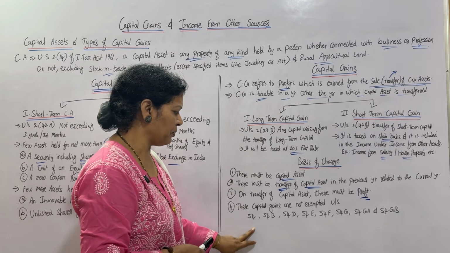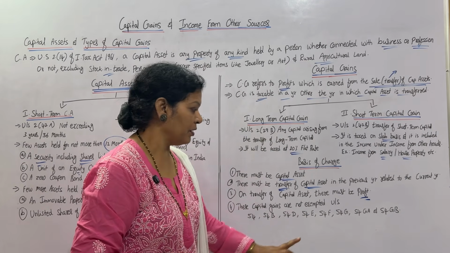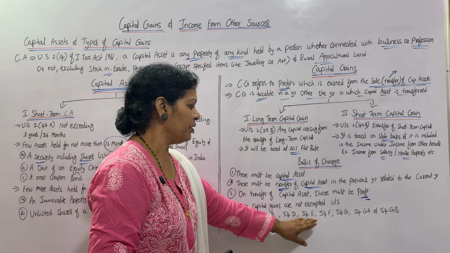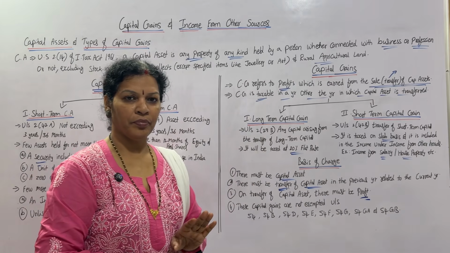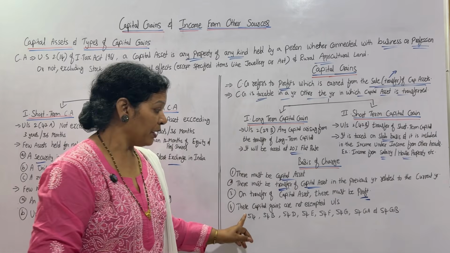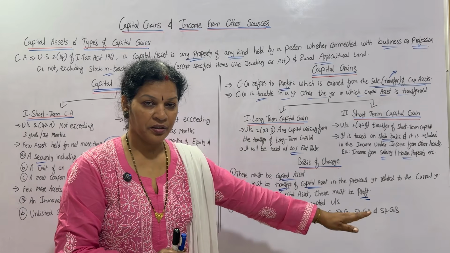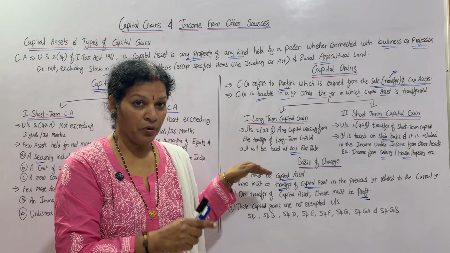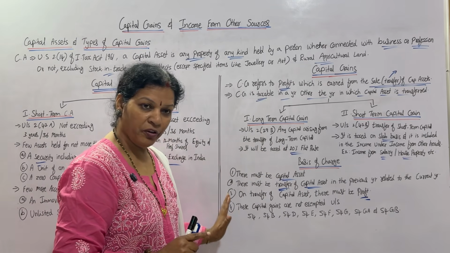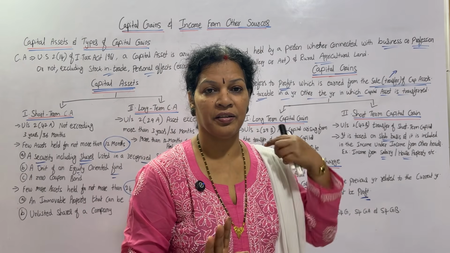What are those sections? Sections 54, 54B, 54D, 54E, 54F, 54G. Apart from this, 54GA and 54GB. Under these sections, that capital should not be exempted. Under these sections, a few capitals are exempted, but the capital gain we are talking about should not be exempted. If these 4 points are fulfilled, then only can we consider it a capital gain. Simple.